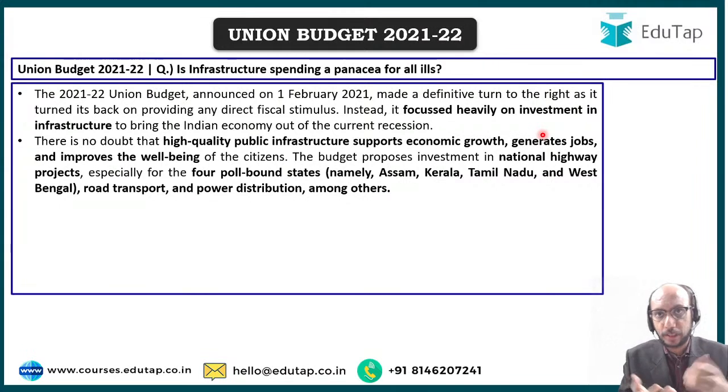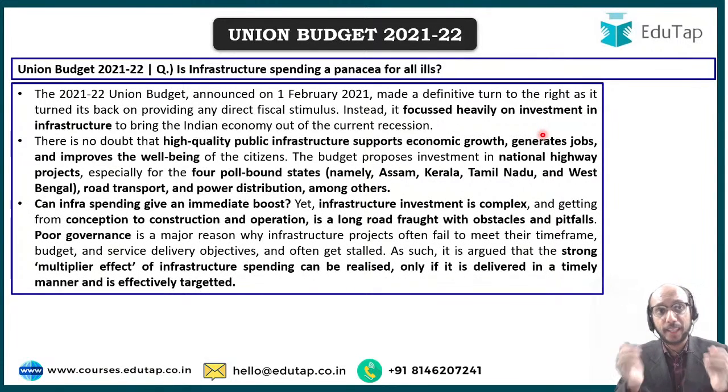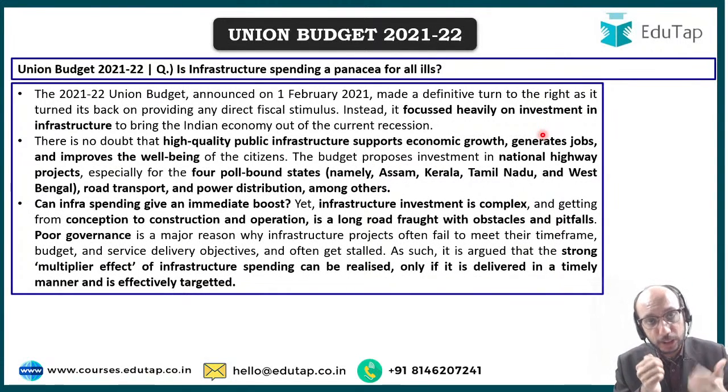So Assam, Kerala, Tamil Nadu and West Bengal all appear very prominently as a part of the budget, and it is not a matter of coincidence that these states are going to have an election very soon. So poll-bound states have gotten a lot of infrastructure project funding, there is no denying that. Can infrastructure spending give an immediate boost?